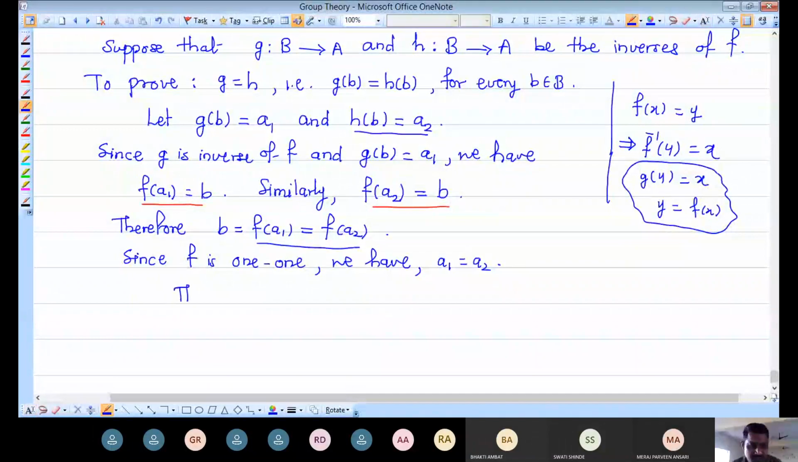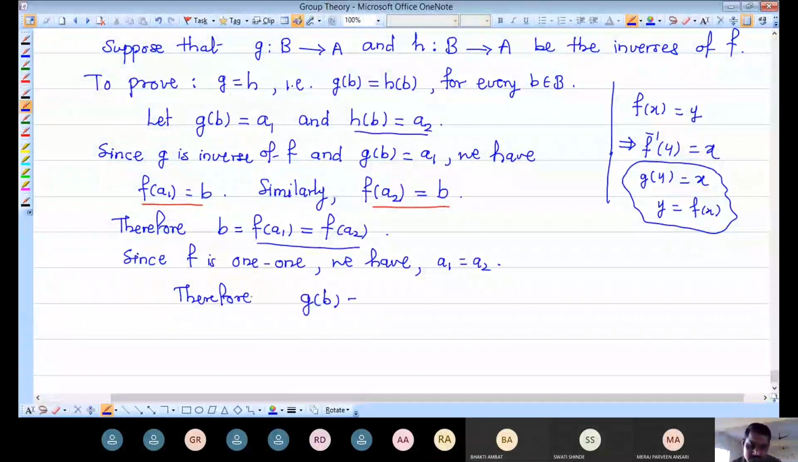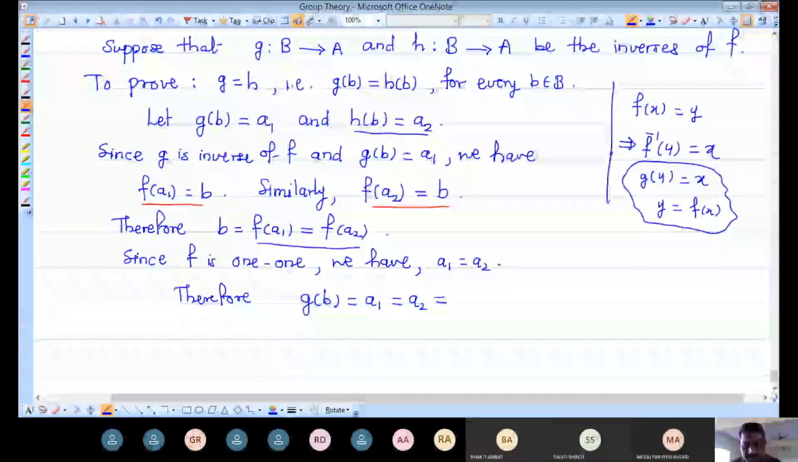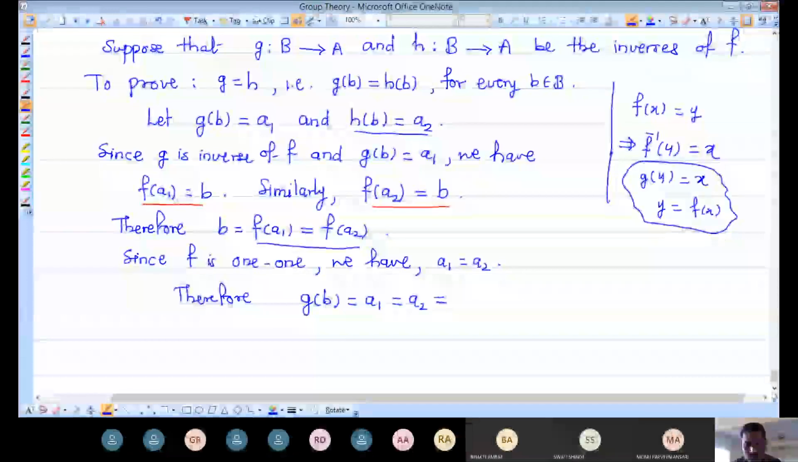But what is a1 and what is a2? Therefore, g of b we have taken as a1, but a1 is the same as a2. And a2 is nothing but the image of b under h. This implies g of b is equal to h of b, and this we are taking for all small b.